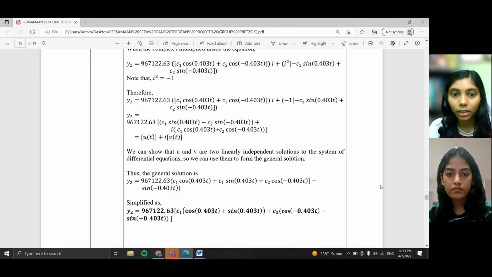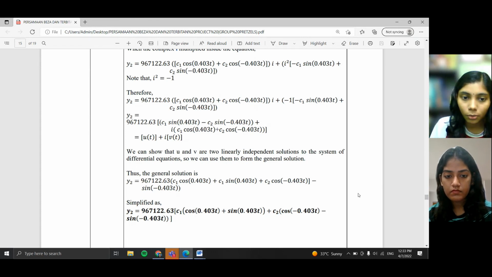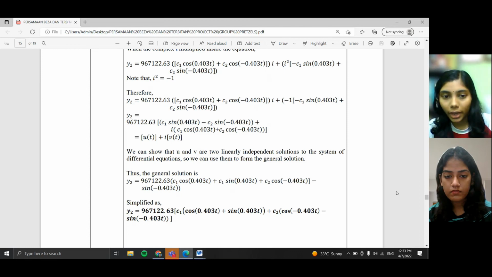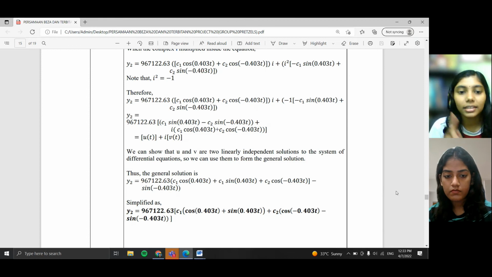So in a similar way, we can conclude that this equation can be written in the form of u(t) plus i v(t). We can show that u and v are two linearly independent solutions to the system of differential equations. So we can use them to form the general solution, again as in the process of y1. Simplifying the equation, we will be getting 967,122.63 times the whole bracket: c1 cos 0.40t plus sine 0.40t, plus c2 cos negative 0.40t minus sine negative 0.40t.